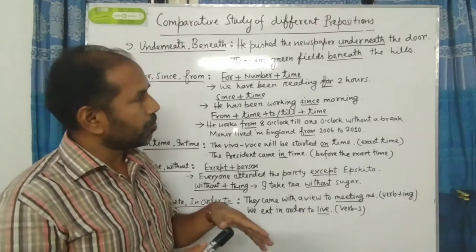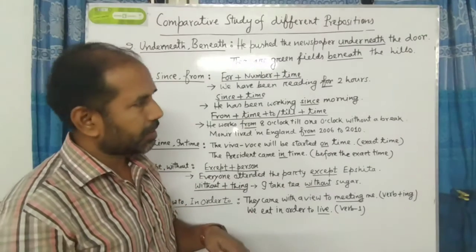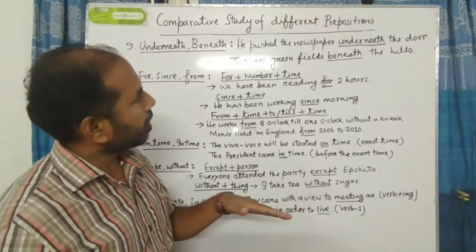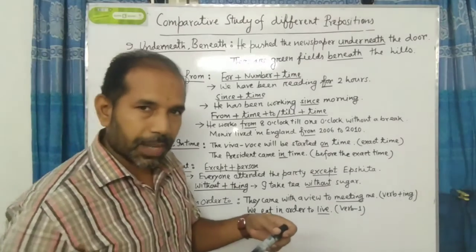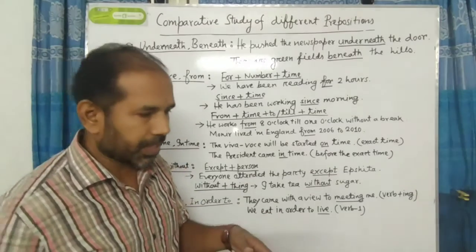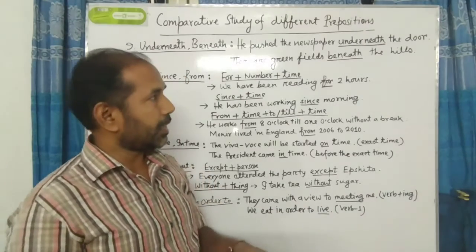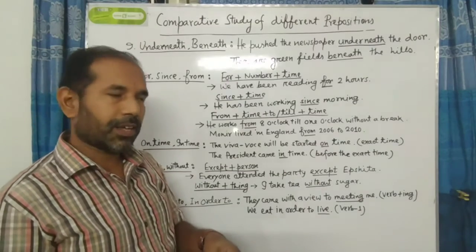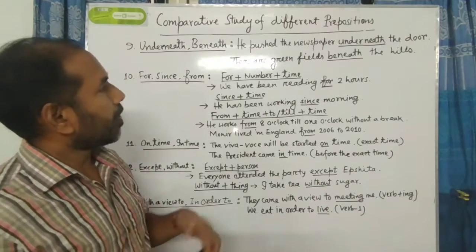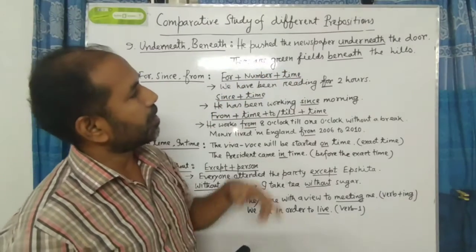And we know that there is a little hollow place under the door. So when anybody pushes something through that hollow place, in that case we have to use underneath. And when do we use beneath? There are green fields beneath the hills.